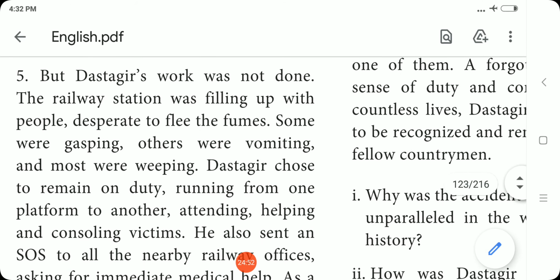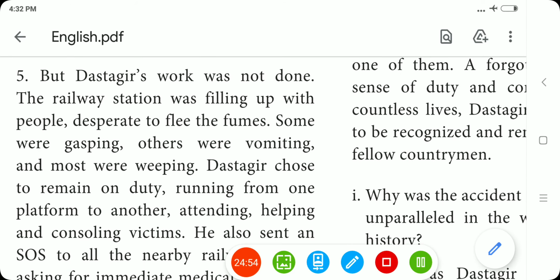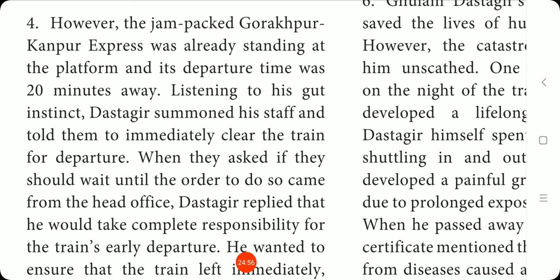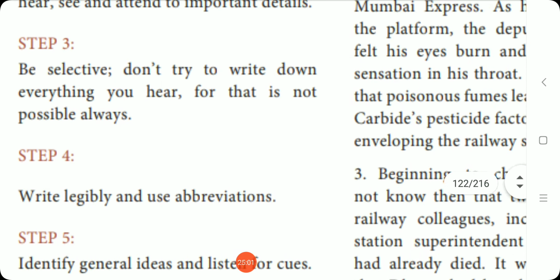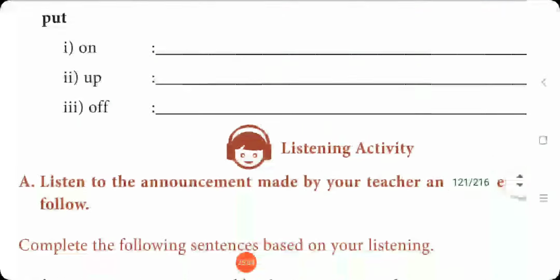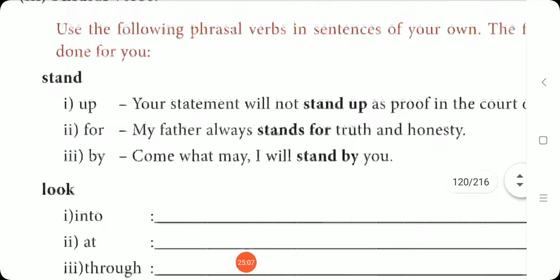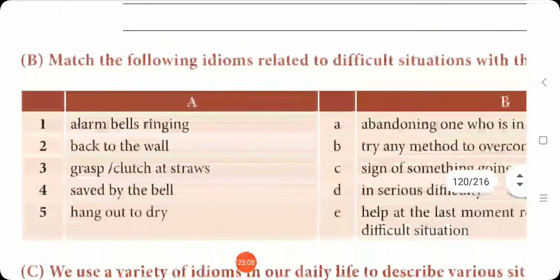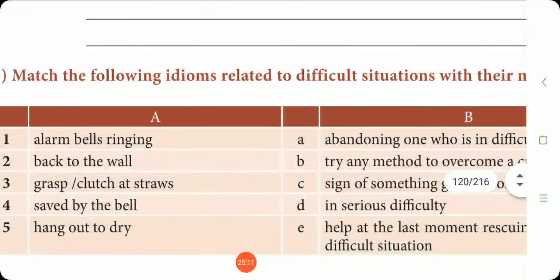That's about today's class. So in this video we have seen the vocabulary part in unit 4. Okay, and we have seen idioms. I think we have seen idioms in previous videos also, right?